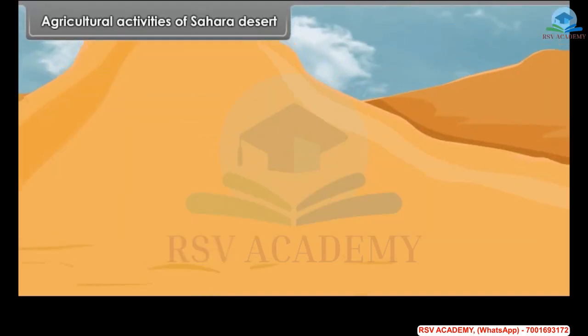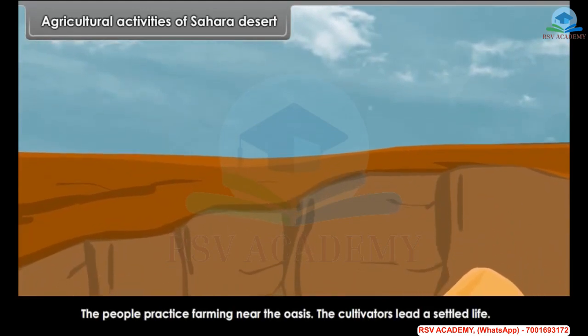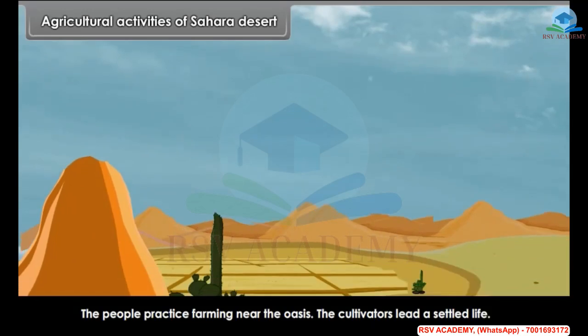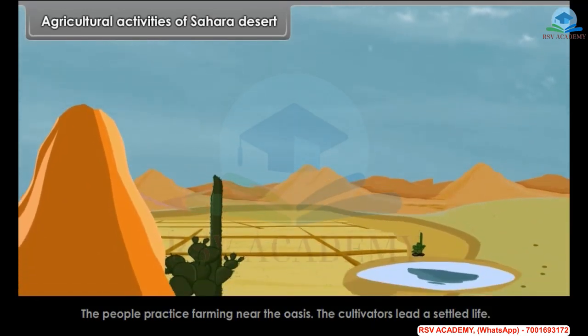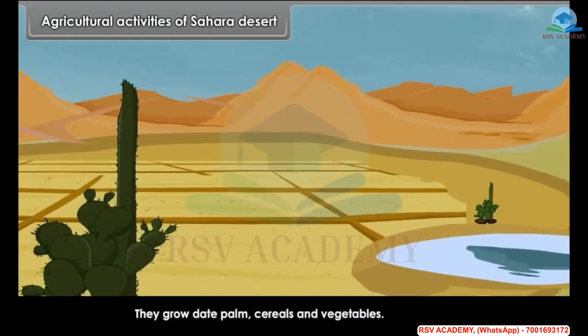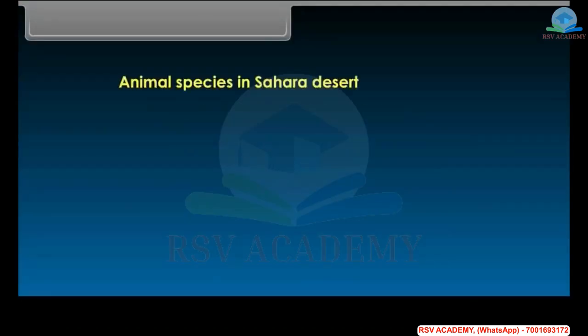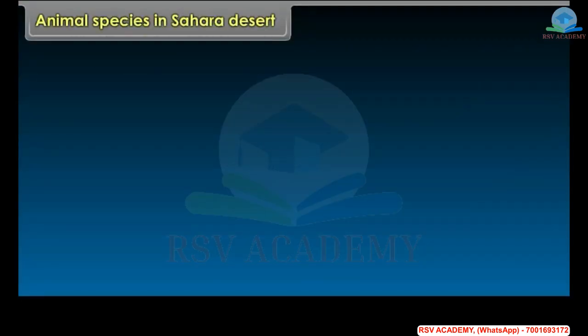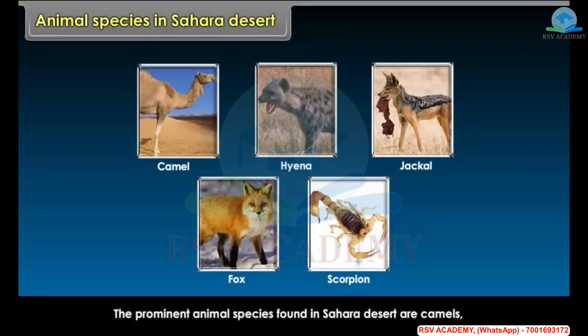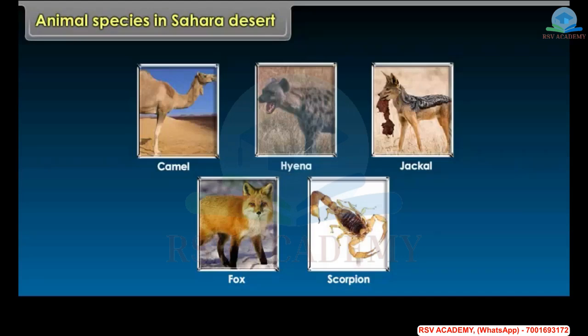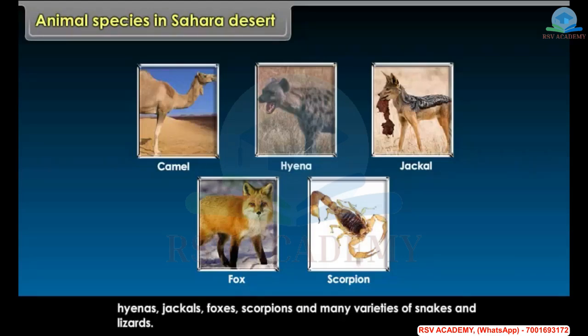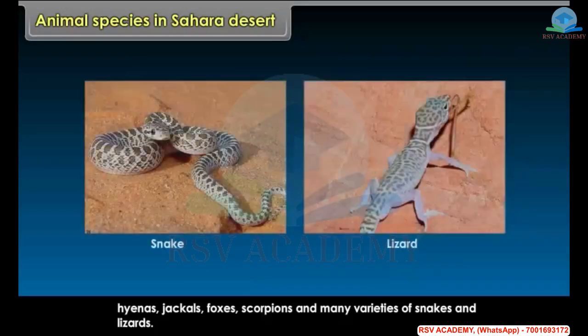Agricultural activities of Sahara Desert. The people practice farming near the oasis. The cultivators lead a settled life. They grow date palm, cereals and vegetables. The animals provide them with milk, meat and skin, besides serving them as means of transportation. Animal species in Sahara Desert. The prominent animal species found in Sahara Desert are camels, hyenas, jackals, foxes, scorpions and many varieties of snakes and lizards.